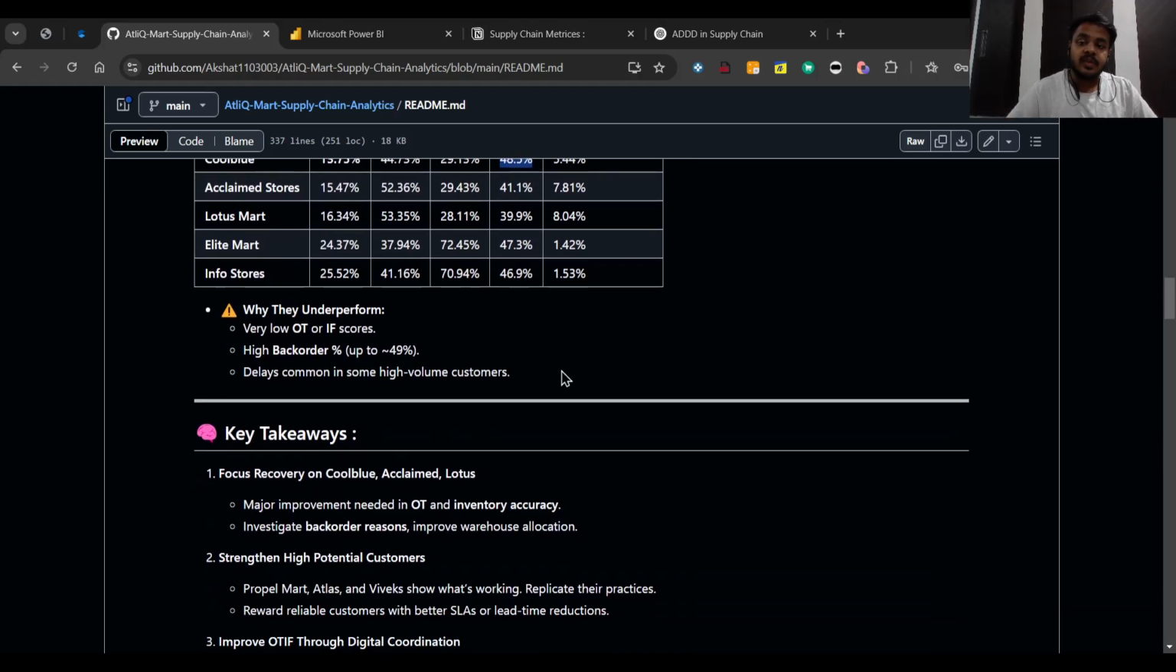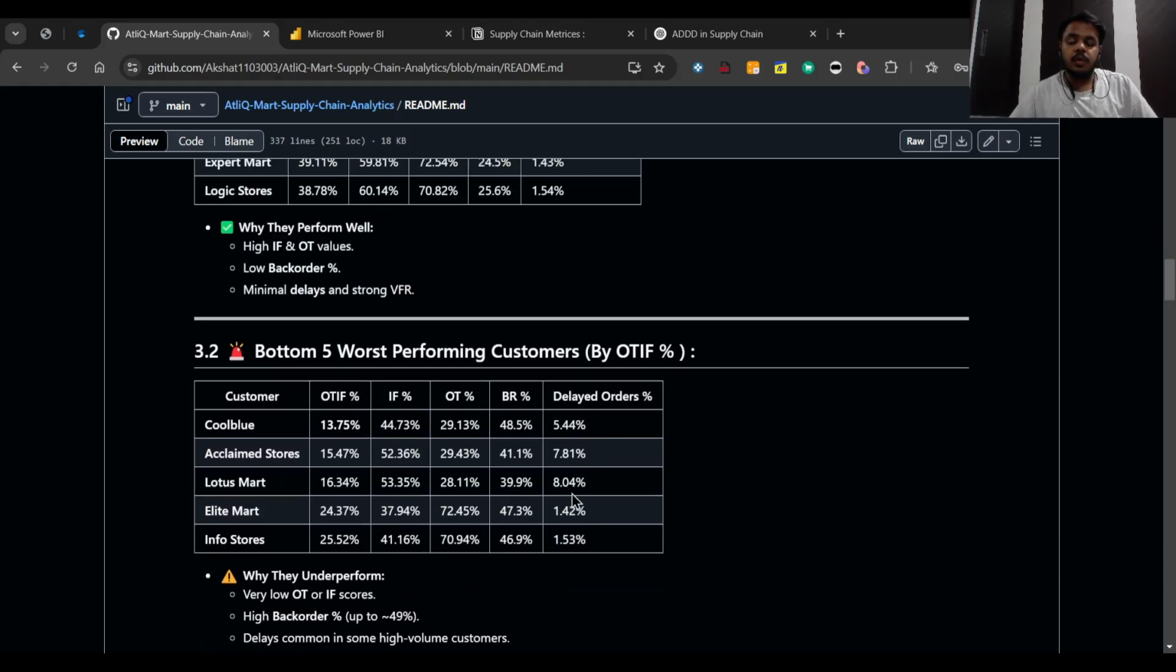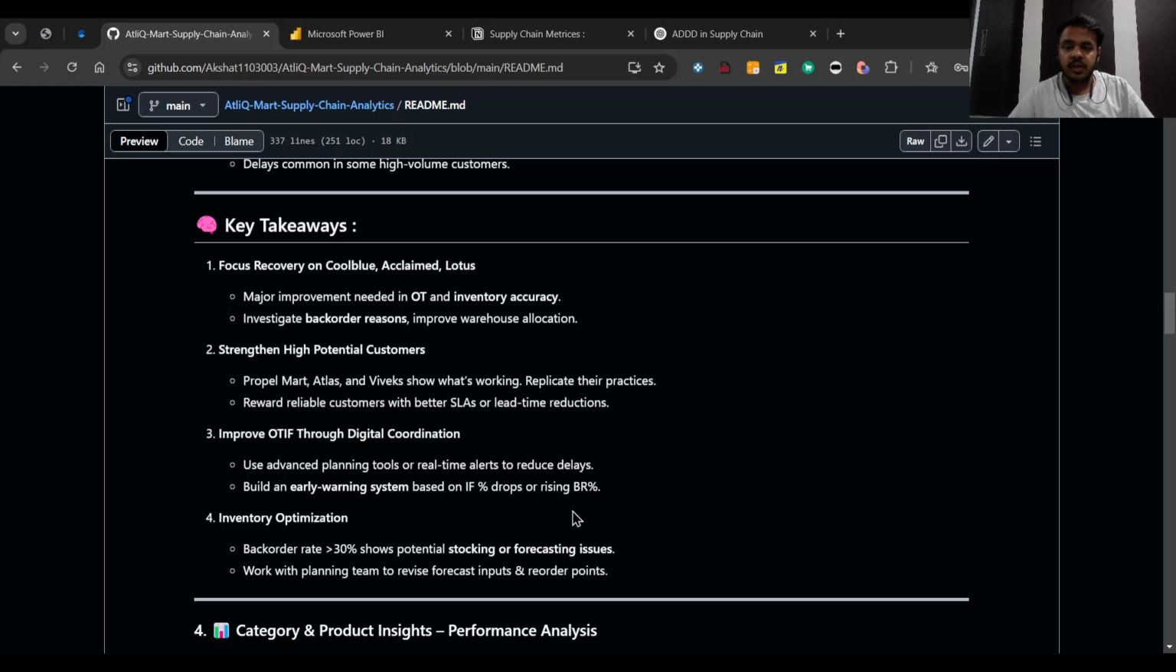Which means almost 50% of the orders are getting back ordered, which is very high. Now, if you see the delayed orders, it is more than 5%, then 7%, 8%. So the orders are getting very much delayed, due to which the customers are not reviewing the products. So what are the key takeaways? For Cool Blue, Acclaim stores and Lotus stores, the major improvement needed is in the OT and the inventory accuracy. And also they have to investigate back order reasons and improve warehouse allocation.